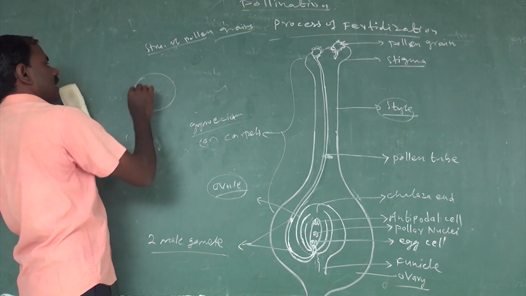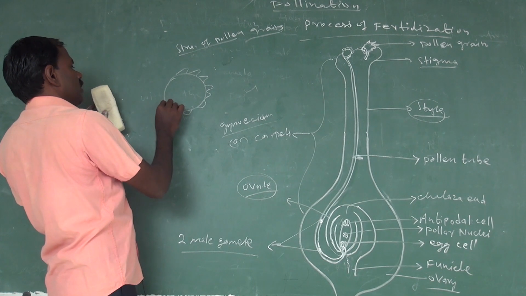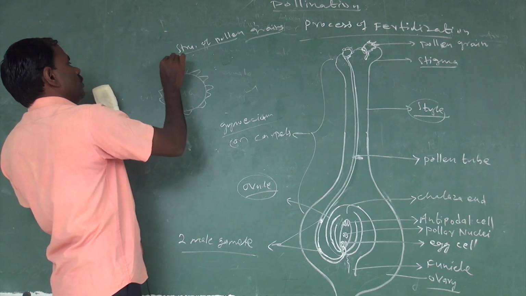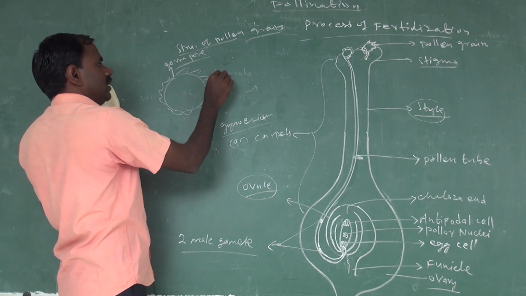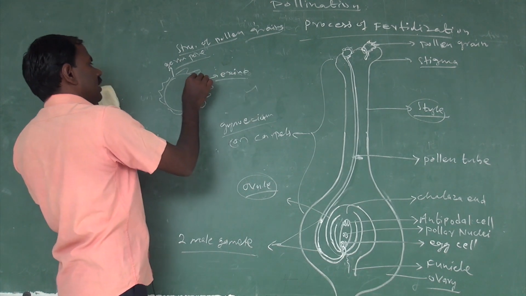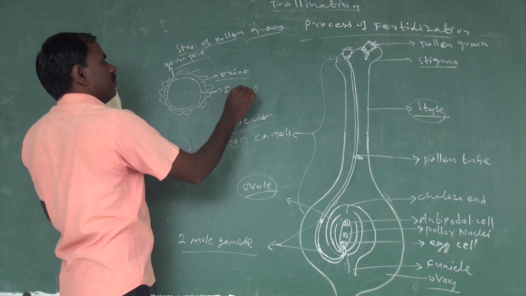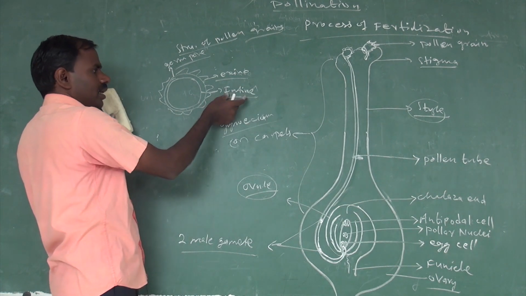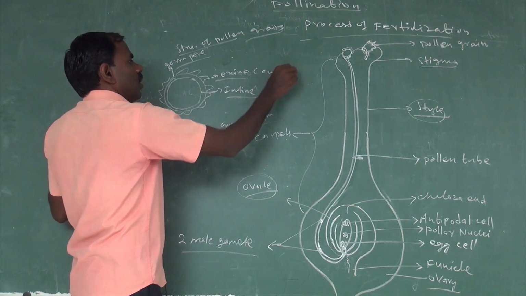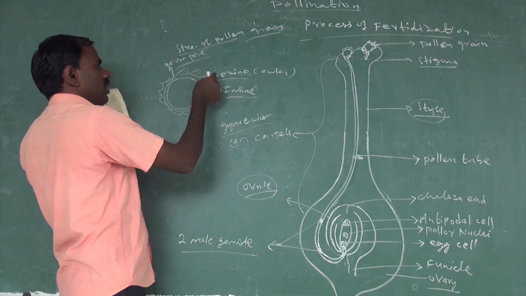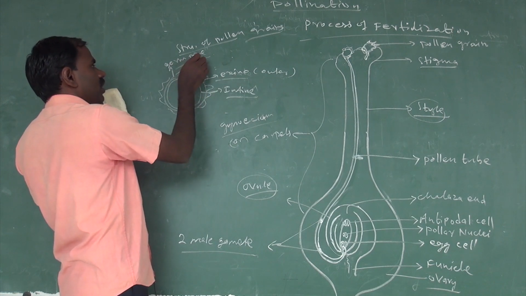The outer layer is the exine. It is a discontinuous layer, because of the presence of germ pores. The inner continuous layer is called the intine. Between the exine layers, there are the germ pores.